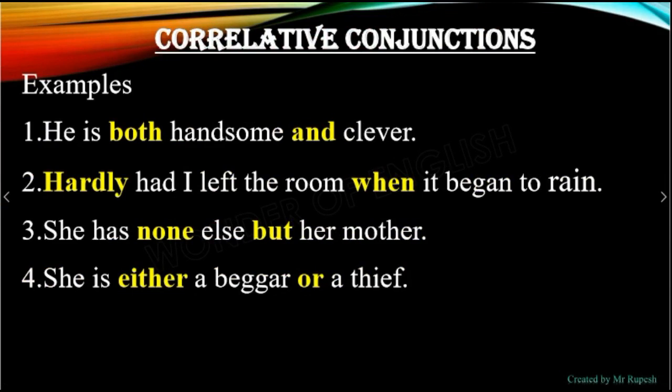Correlative conjunctions. Examples in a sentence I have highlighted here. He is both handsome and clever. I hope you understood how to apply them in sentences.